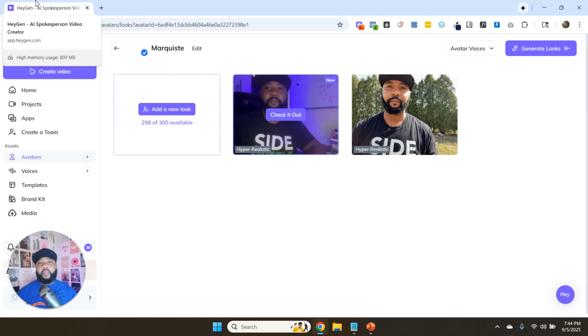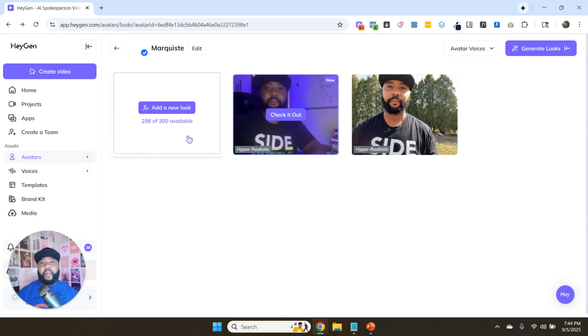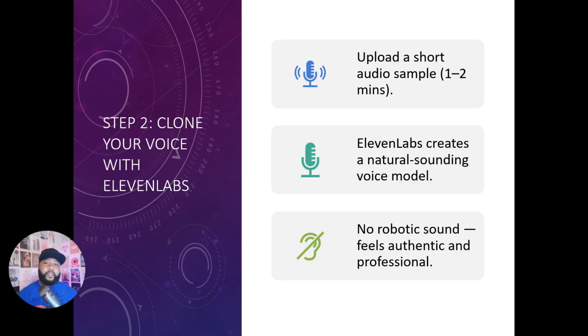And so now what I'm going to do here is show you how to clone your voice using the other software called ElevenLabs. All right, so in step 2, what we need to do is clone the voice with ElevenLabs. Now, HeyGen does have the ability to clone your voice, but ElevenLabs is a tool that specializes in it. So that's why I use both. You can definitely use the voice cloner in HeyGen, but I just found that it doesn't give the level of accuracy that ElevenLabs does. A lot of times tools are good at one thing and may not be the best at all things.